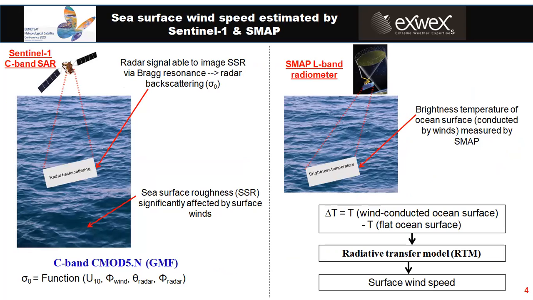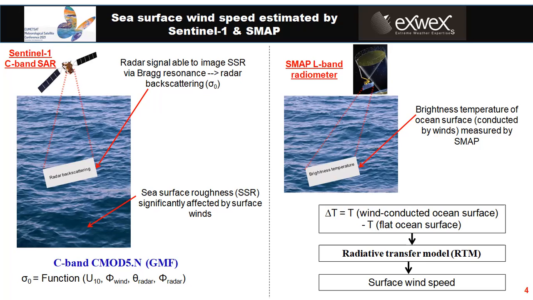So now let me talk about how to estimate surface wind speed from SAR and radiometer data. On the left, you can see that via radar signal, we can perceive backscattering, or normalized radar cross section, from sea surface roughness that is strongly impacted by surface wind. The relationship between the surface wind and radar backscattering can be described through a geophysical model function. In C-band, it's called CMOD, and it is able to be used for surface wind estimation.